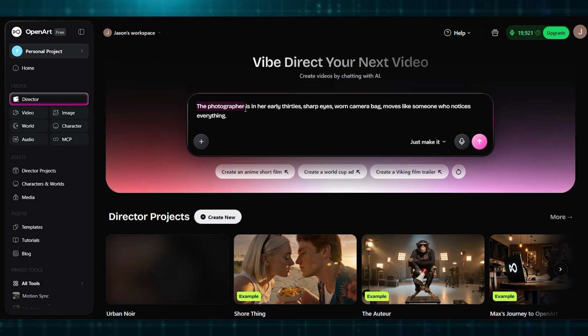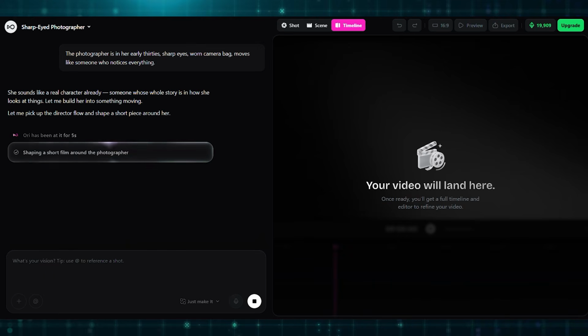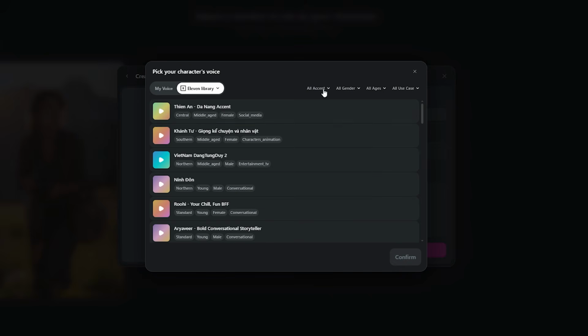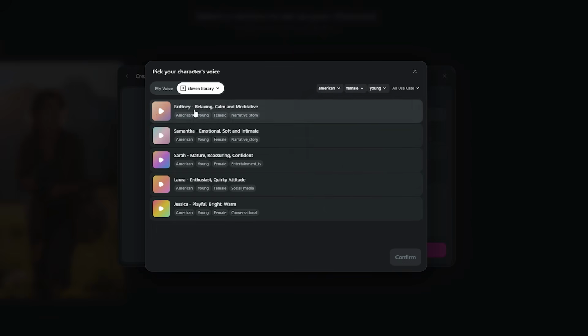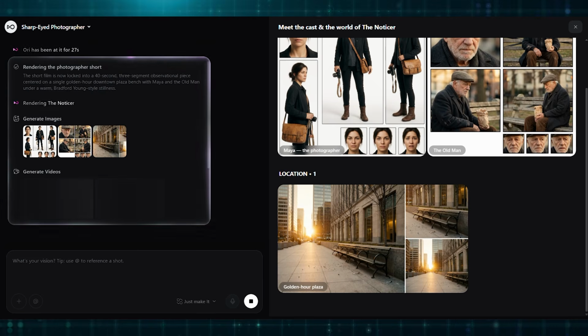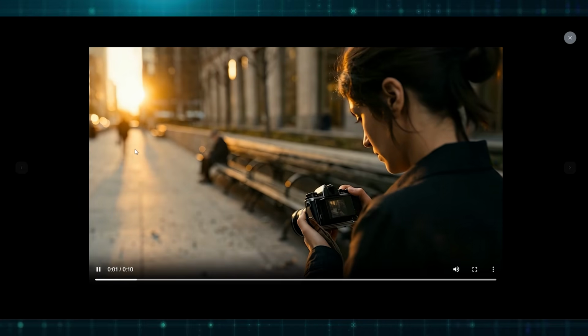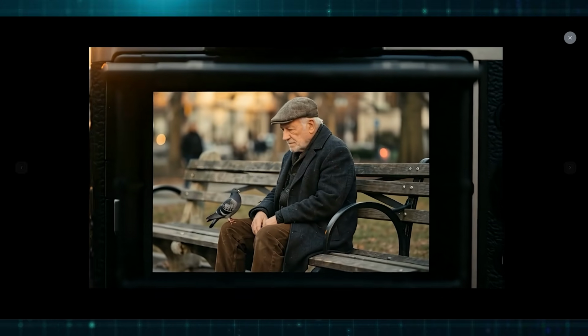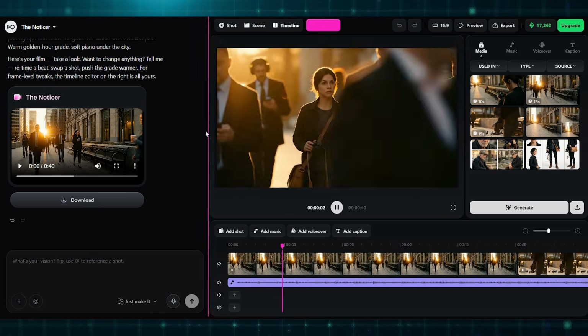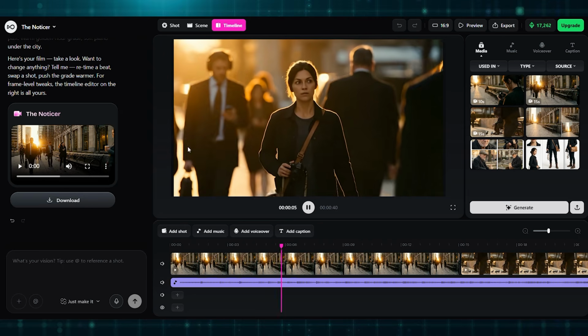Now characters. I type, the photographer is in her early 30s, sharp eyes, worn camera bag, moves like someone who notices everything. Director builds her visual description, personality notes, the whole profile. I assign her a voice. I can generate a new voice, upload a reference, or use my own. I generate one that fits. Low, observant, slightly wry. She sounds like someone who's seen things. The stranger gets his own profile. Quiet, always slightly out of frame, never quite looking at the camera. Director keeps both characters consistent across every scene without me having to re-describe them. I define them once. They hold.